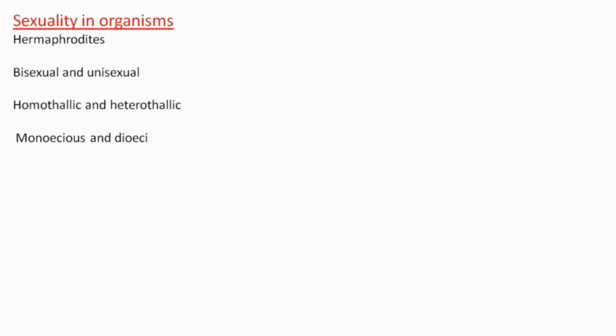In this we will discuss different terms associated with sexuality of organisms, such as hermaphrodite, bisexual and unisexual, homothallic and heterothallic, monoecious and dioecious, staminate and pistillate.